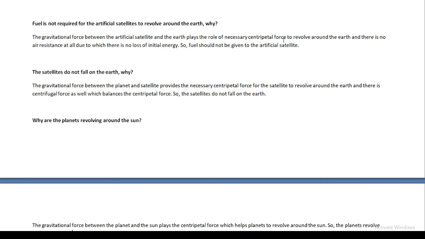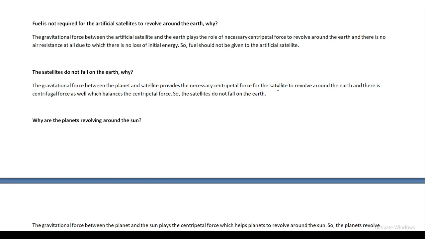So fuel should not be given to the artificial satellite just for revolving around the earth. Only because of the gravitational force of attraction between the artificial satellite and earth, the satellite can revolve around the earth continuously. There should not be any energy given for the satellite to revolve around the earth. And the satellite never falls on the earth as well, because the gravitational force of attraction between the planet and satellite provides the necessary centripetal force for the satellite to revolve around the earth, and there is centrifugal force as well to balance the centripetal force.